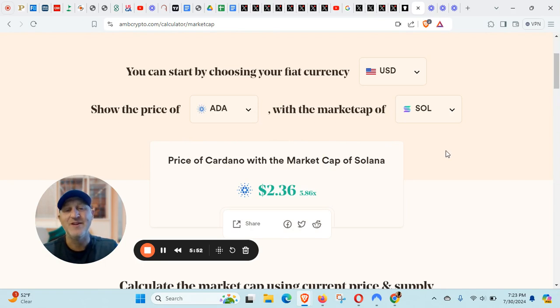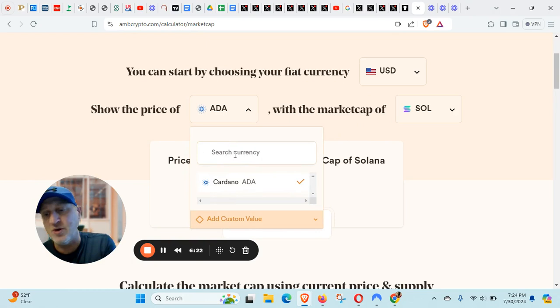Cardano here, $2.36. Again, same issue, the tokenomics are not as good. Anything that has a significantly lower price than Solana, the tokenomics are not as good. It's not as attractive an investable product as Solana is, because Solana at the same market cap is $182. But I did find a couple here that really looked good.